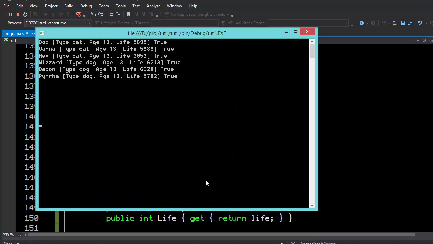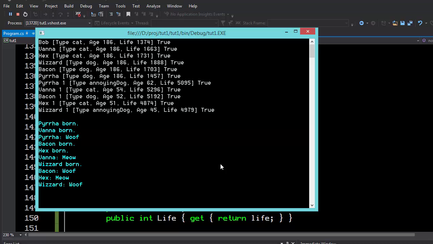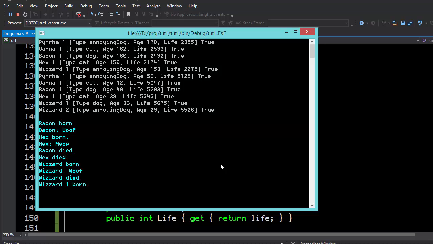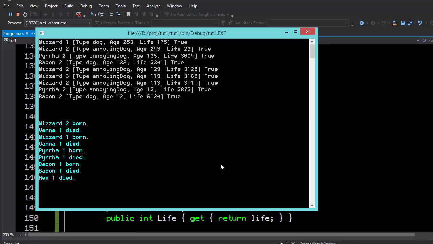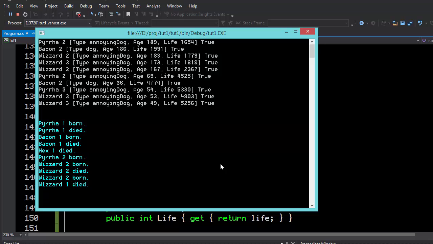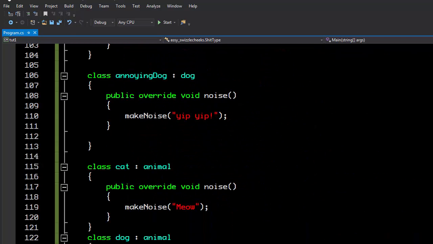So now let's take a look at the code. And what you can see is as dogs spawn, periodically we have annoying dogs that spawn. And then when they make noise, they should yip. Now we may have to debug this because I don't see any of the new children making noise. So let's take a look. How I'm going to troubleshoot this is I'm going to go to the yip yip statement and see if this function is ever being called.